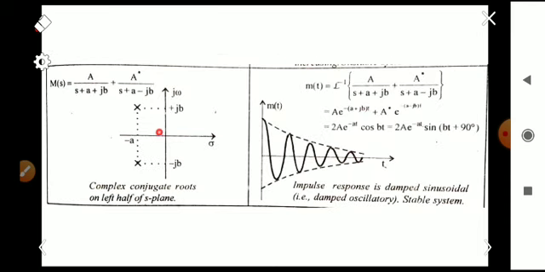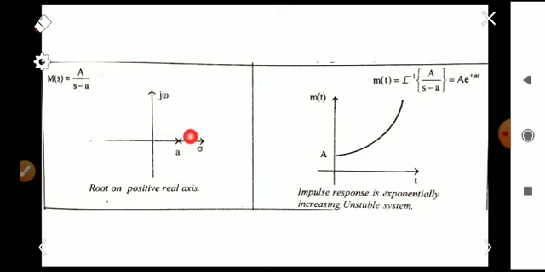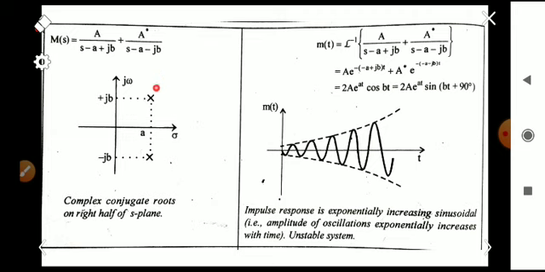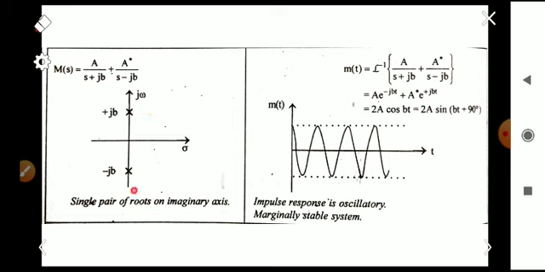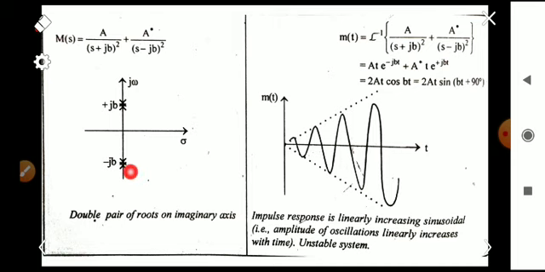If you are having only a single pair of roots on the imaginary axis, the system is marginally stable, that is, in between stability and instability. And if we have multiple roots on the imaginary axis, the system is unstable. I hope it's clear. So thank you.